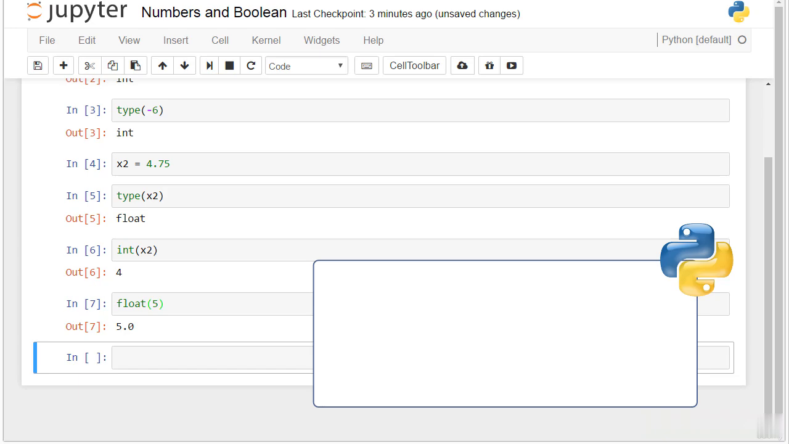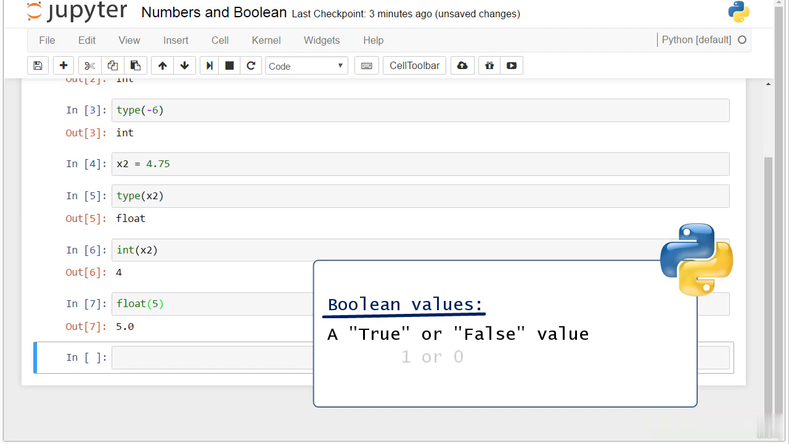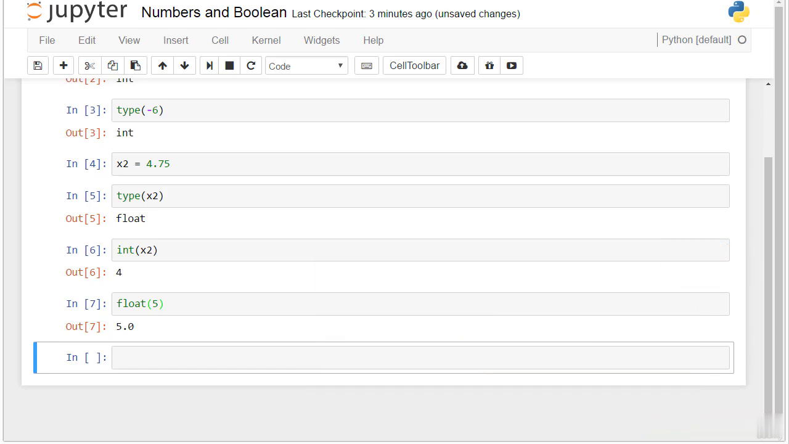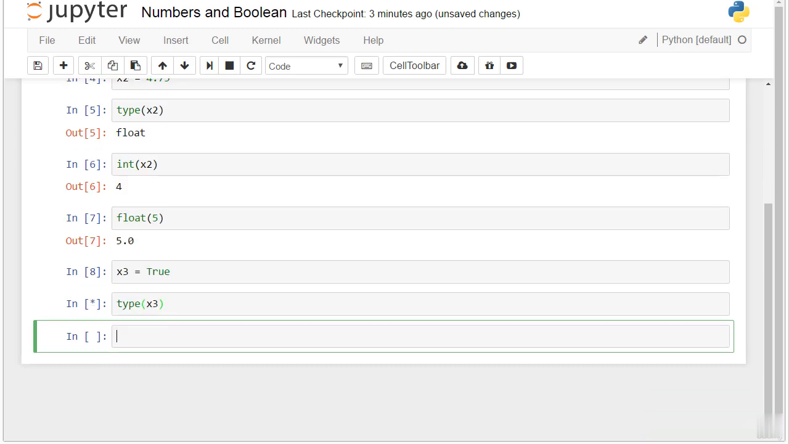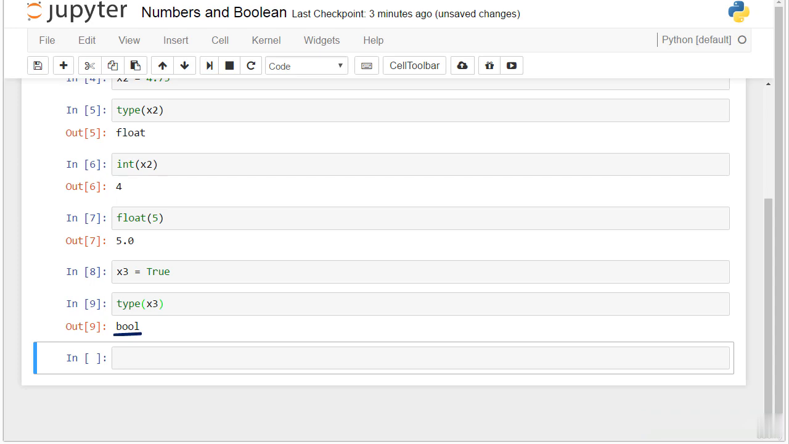An example of such type of values is the Boolean type. In Python, this means a true or false value, corresponding to the machine's logic of understanding ones and zeros. On or off, right or wrong, true or false. Let's provide an example with a new variable, x3, which is equal to True. Right. The output of the type function is bool, which simply means x3 is a Boolean.